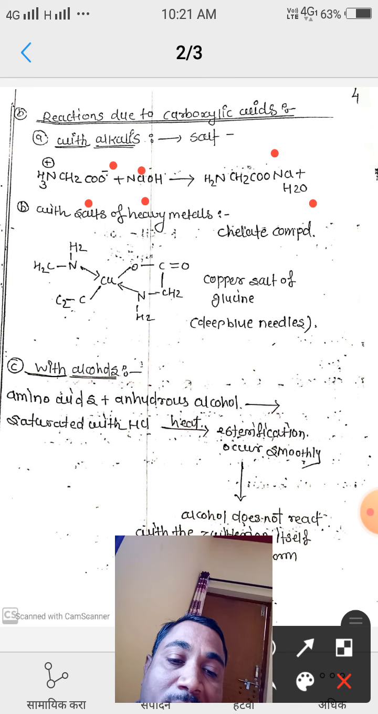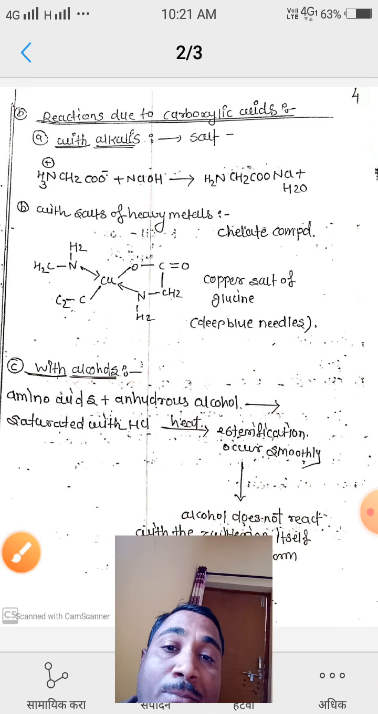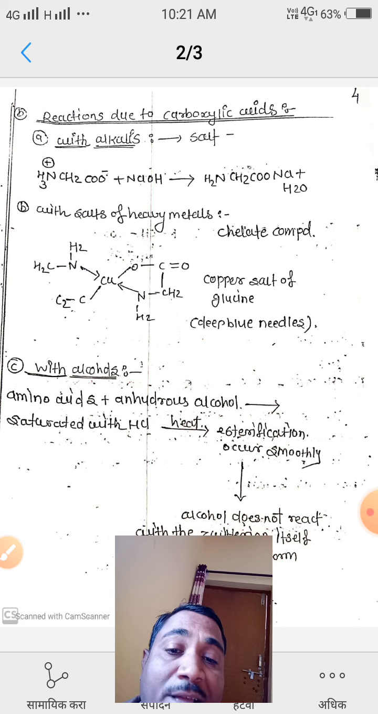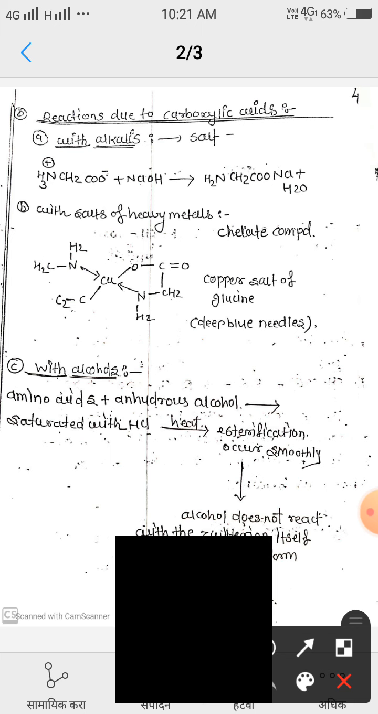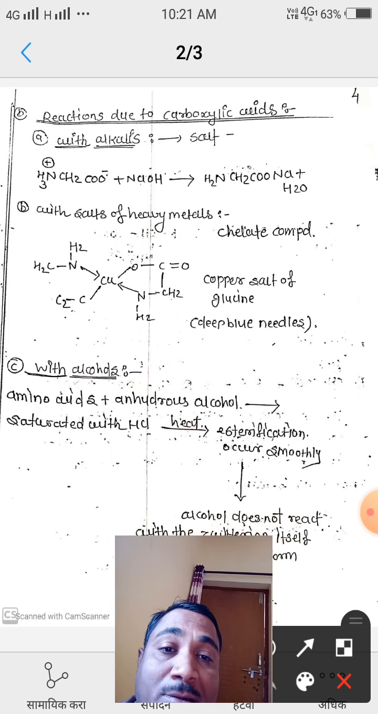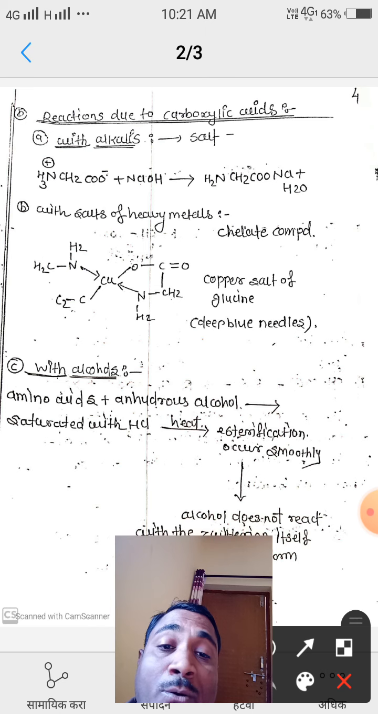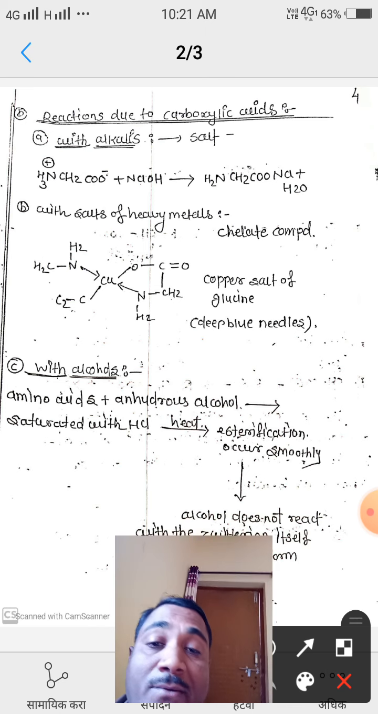Now the next reaction is with a salt of a heavy metal. What is the reaction of alpha amino acid with a heavy metal? When the alpha amino acid reacts with a heavy metal like copper, the compound obtained is a chelate-like compound. When glycine reacts with copper, it gives the copper salt of glycine. It is a deep blue needle, and the structure is given here.